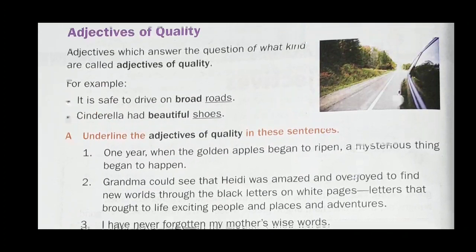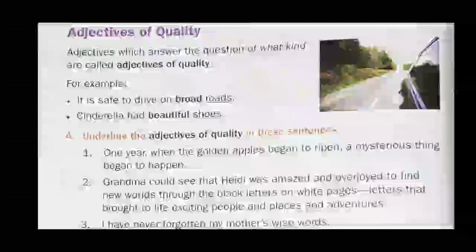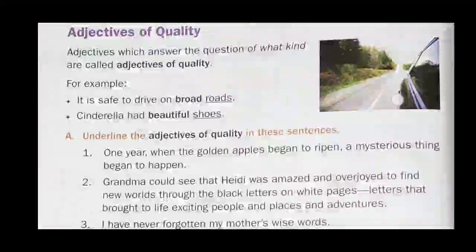First kind of adjective is adjective of quality. This kind of adjective tells about the quality of noun. In other words, this kind of adjectives answer the question of what kind of noun.